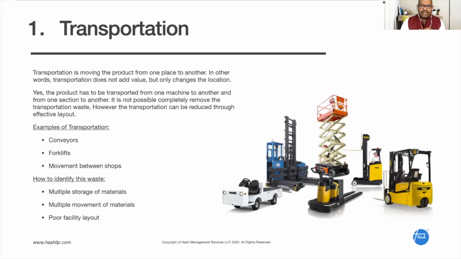Multiple storage of materials, multiple movement of material, poor facility and poor layout, as I mentioned a little earlier. These are all some of the examples of transportation waste. Like I said earlier, transportation waste cannot be eliminated, but it can be reduced.